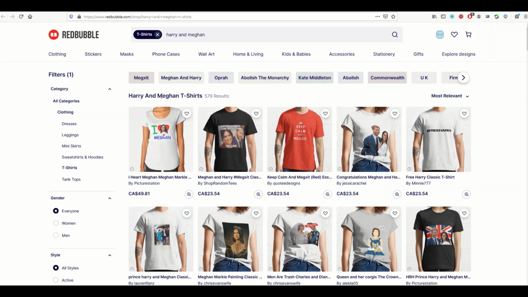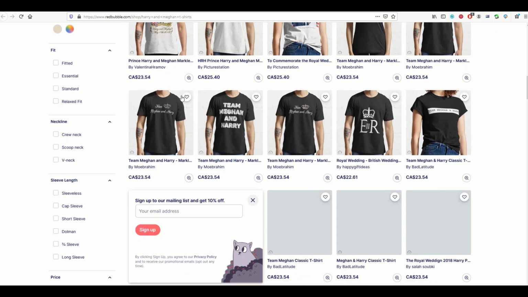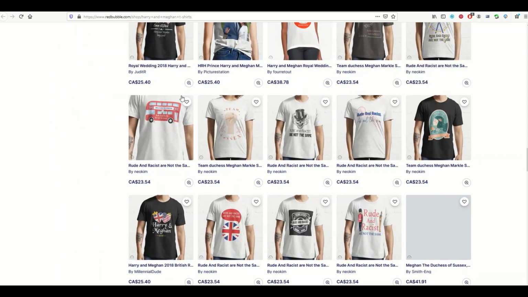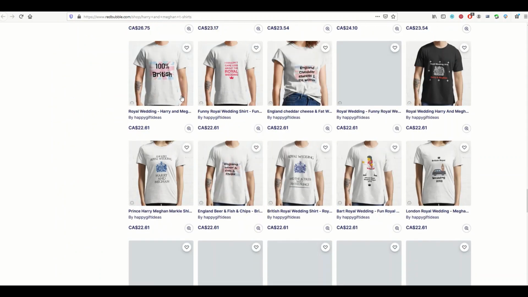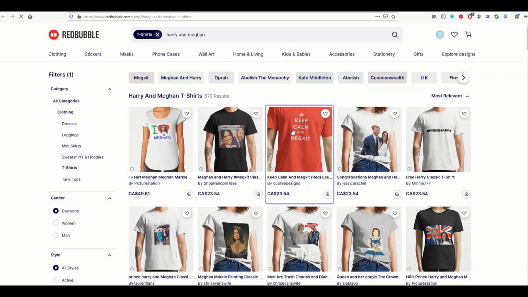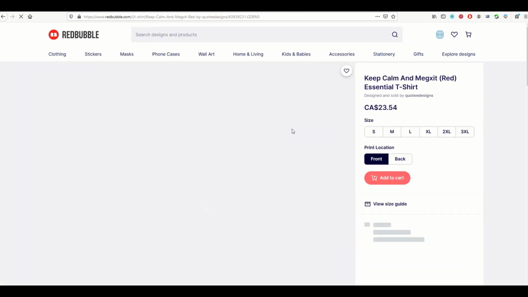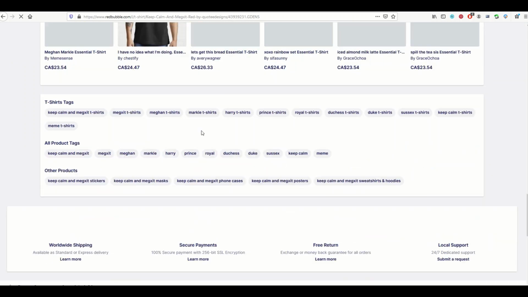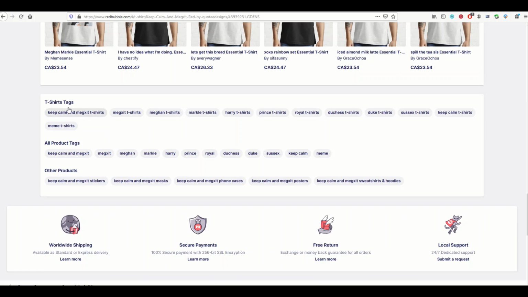So again, this isn't the only keyword, but you'd want to take a look at these and then ask yourself, are there other areas you can go in this genre? And if you want to find other niche ideas related to this, just click on the actual design. So I'm clicking on Keep Calm and Megxit. Okay, so now I'm going to scroll on down to the bottom, and I'm going to see all t-shirt tags, all product tags.